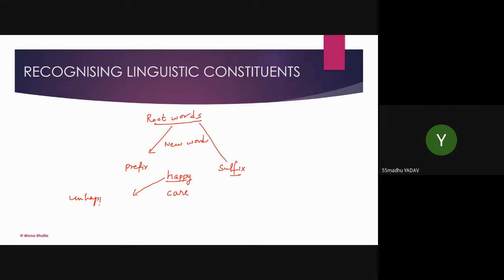So we added the prefix un. Care, we can make it careless or careful. So a suffix is added here. This is the way we can build our vocabulary in a very nice manner, because if we understand suffixes, prefixes, and the idea of the root word.